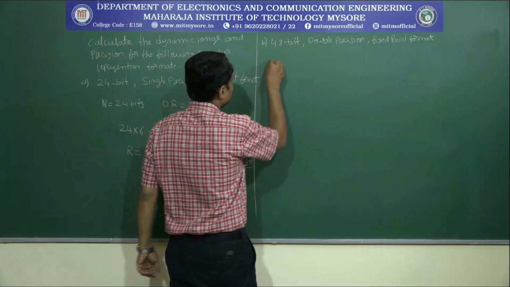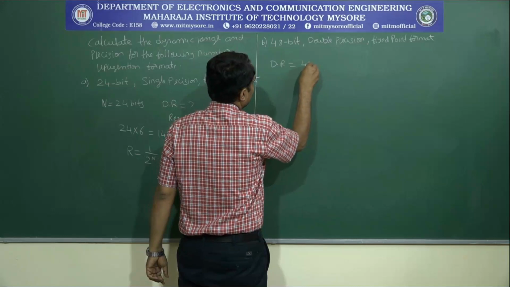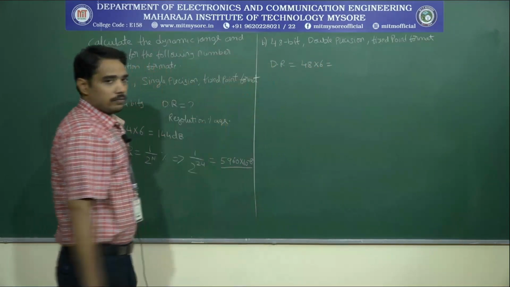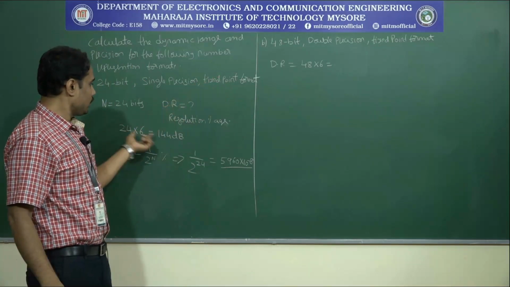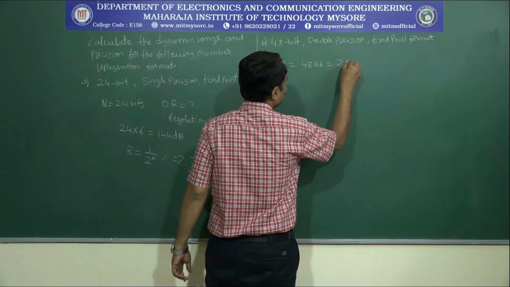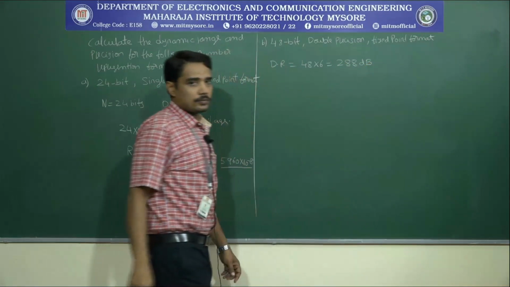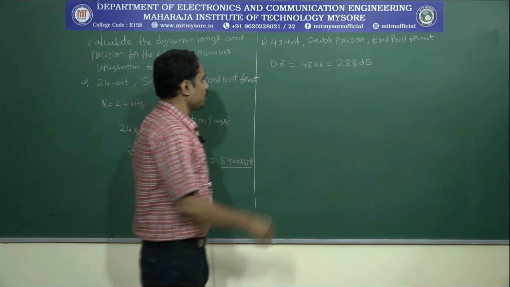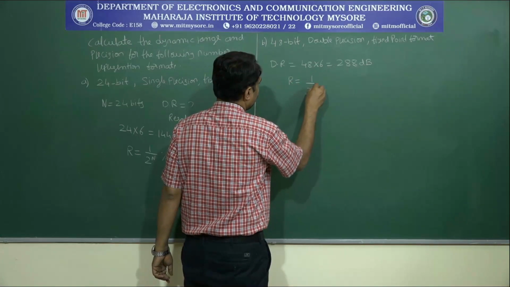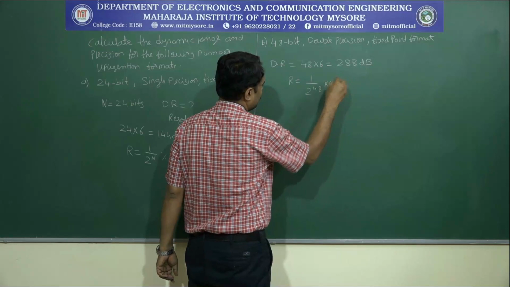Here is the dynamic range. DR is equal to number of bits, 48 into 6. In the previous case we got 144, so here we can write 288 dB. This is the dynamic range, and the percentage resolution is 1 upon 2 power 48 into 100.